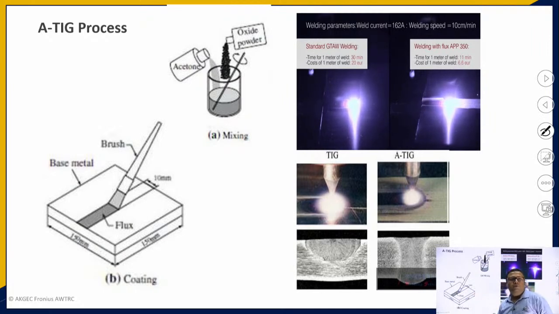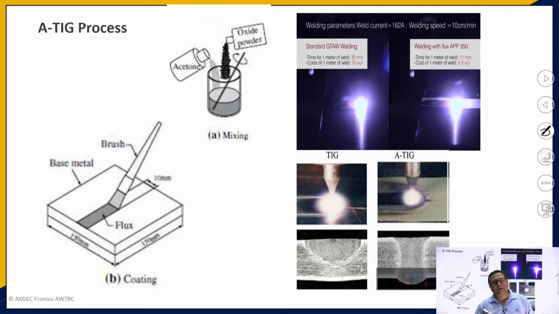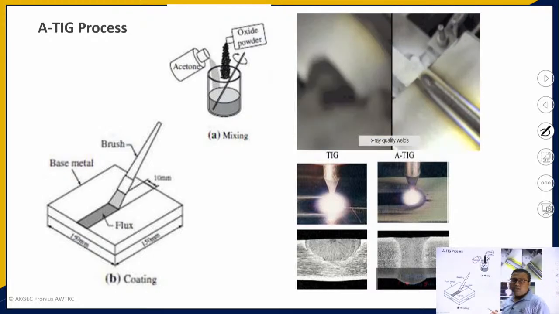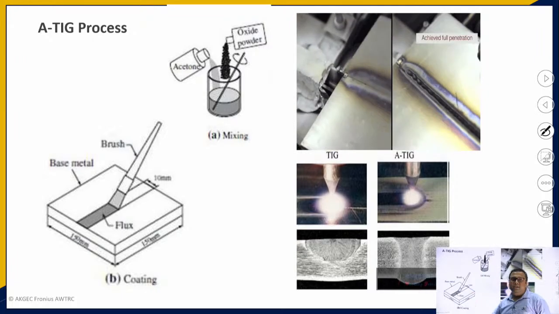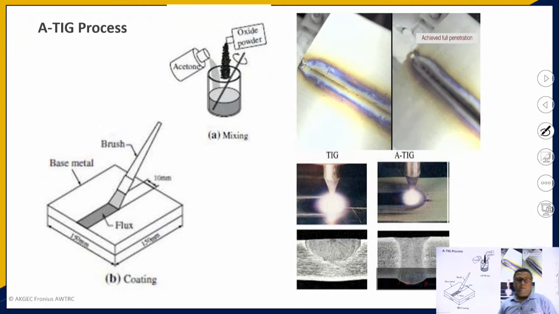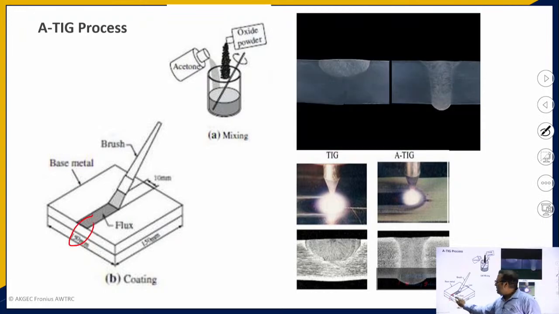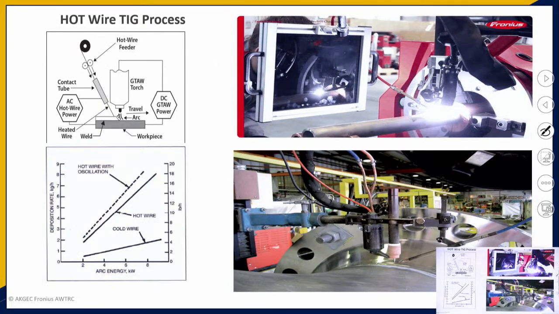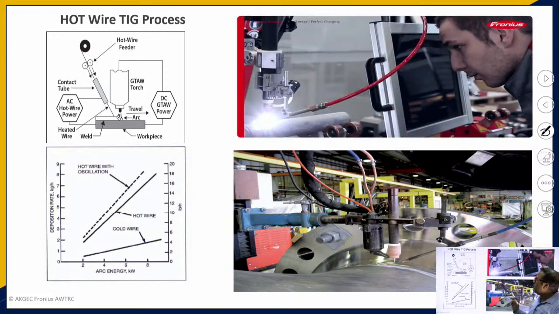The advantage of using A TIG is that you can weld 8 to 10 mm thick plates in a single pass without using any consumables, as this decreases the surface tension of the base metal, and deeper penetration is obtained in the case of A TIG operations.